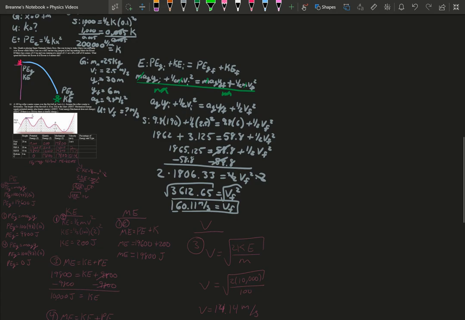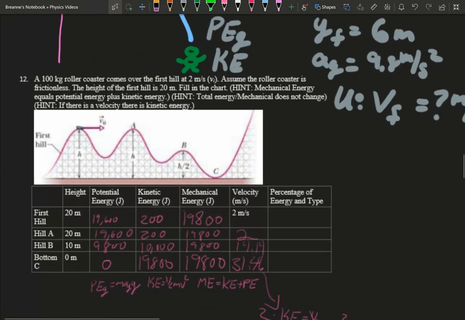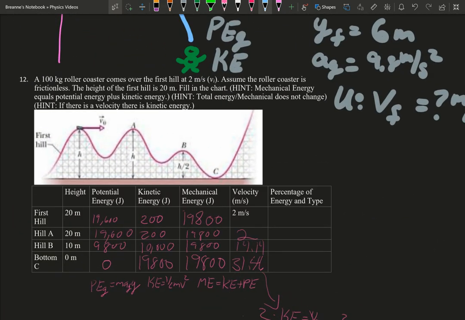So then the percentages of the energy. Basically, what's happening here? At the top, we have 100% potential energy, but not at the moving part, because it's moving.